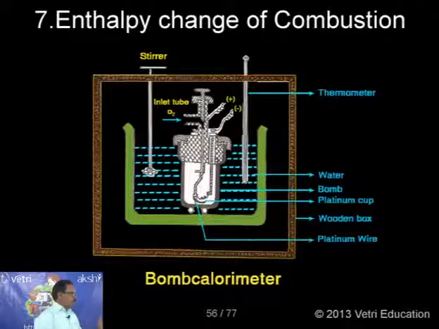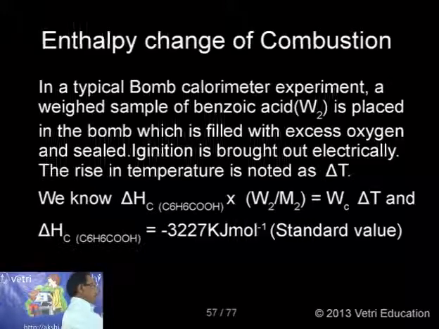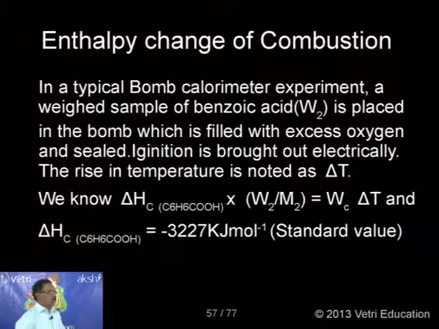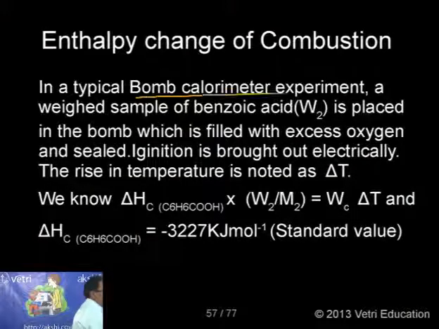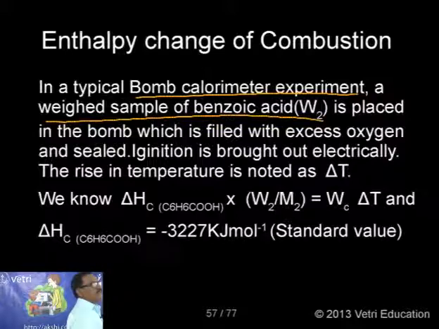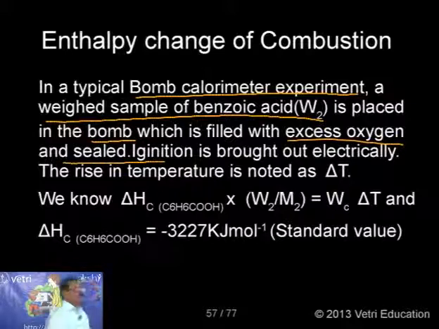By using this instrument, the bomb calorimeter, we can measure the enthalpy change of combustion. So what is the way? Kindly follow. In a typical bomb calorimeter, which I have just shown you, a known quantity, a weighed sample of benzoic acid, say W2, is placed in the bomb, which is placed in the calorimeter, which is filled with excess oxygen and is sealed.